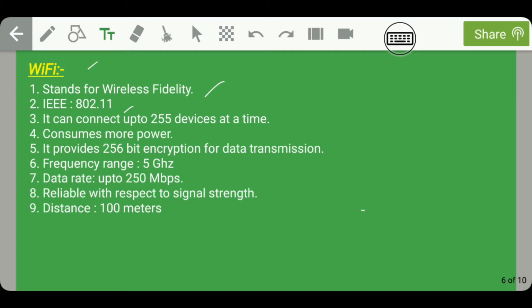Moving on, this Wi-Fi is not reliable with respect to signal strength, but Bluetooth is reliable with respect to signal strength. Guys, the distance covered by this Wi-Fi technology is 100 meters.